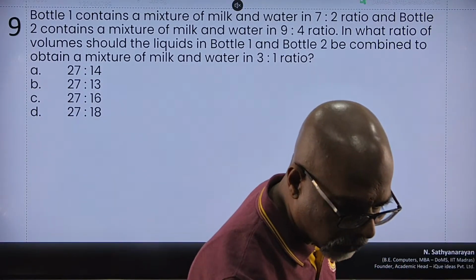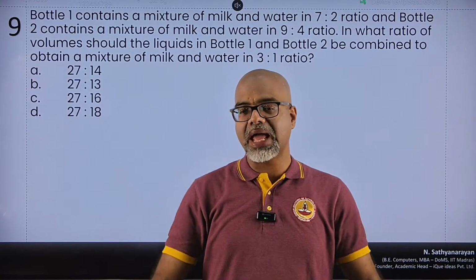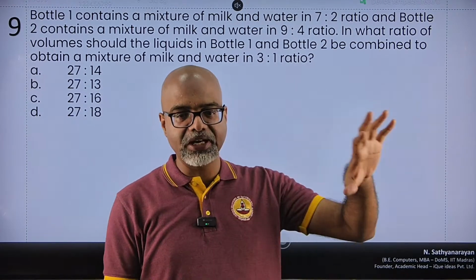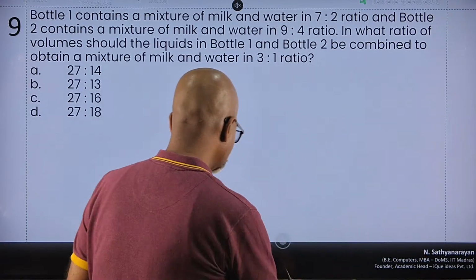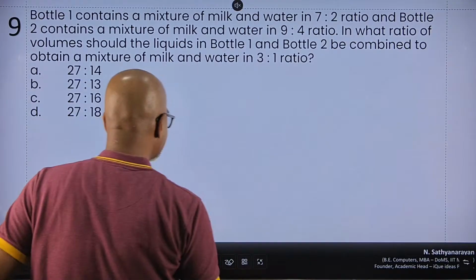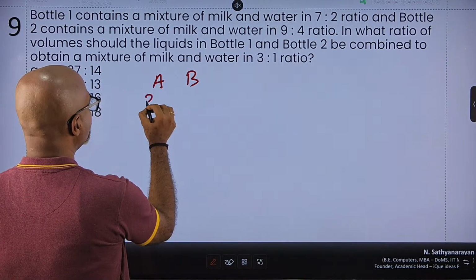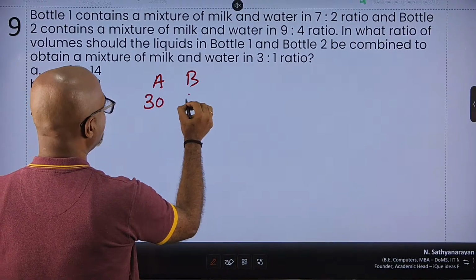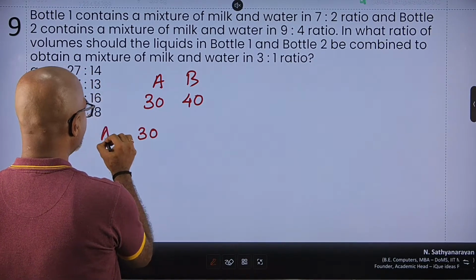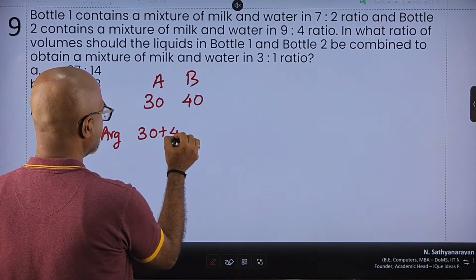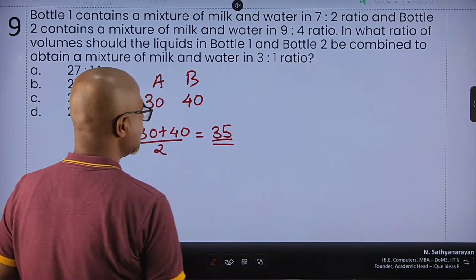So what I'm going to do is I'm actually going to use something called the allegation method here. Before we take on the problems head on, let's first understand what is meant by allegation. Let us say I have got two quantities A and B. If the value of A is 30 and the value of B is 40, then the average value of A and B is simply 30 plus 40 divided by 2, which is equal to 35, which sits exactly between A and B.